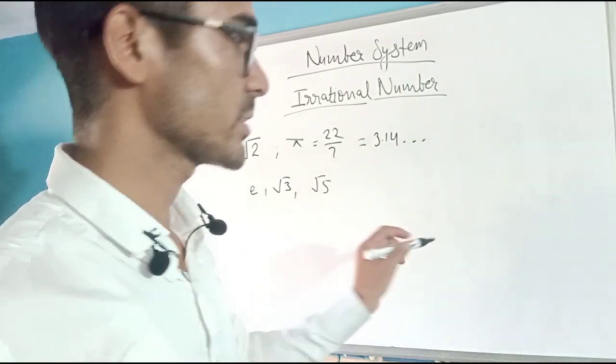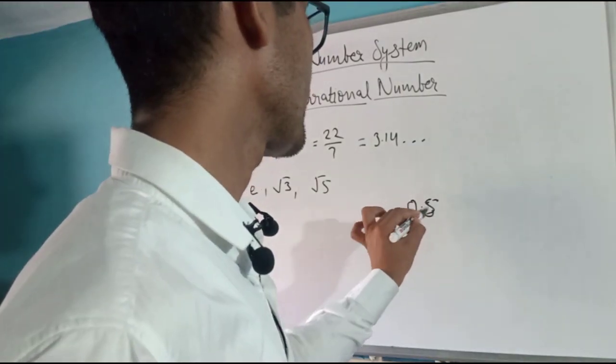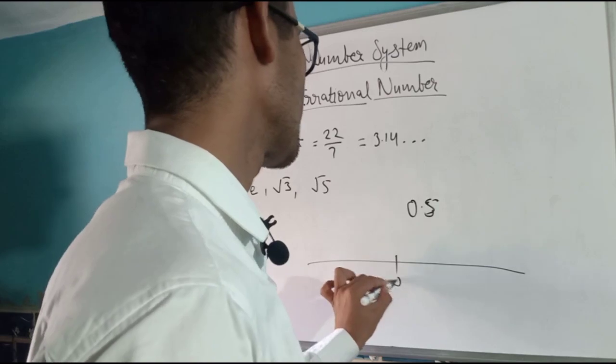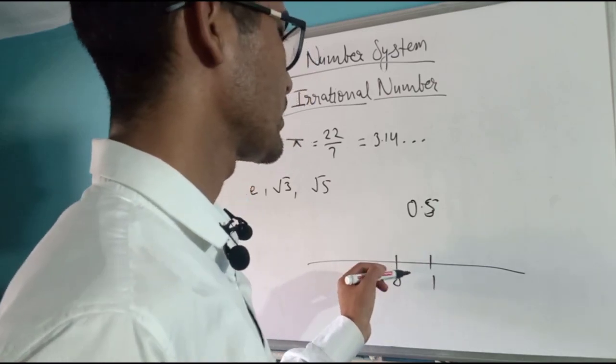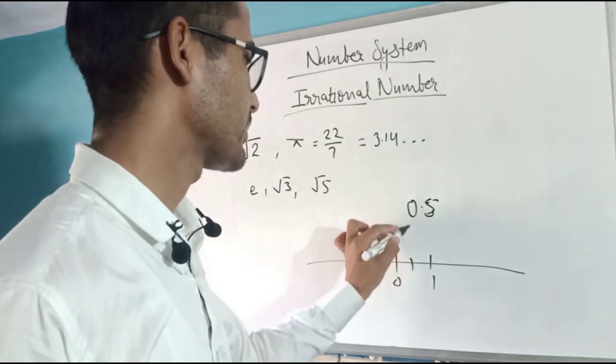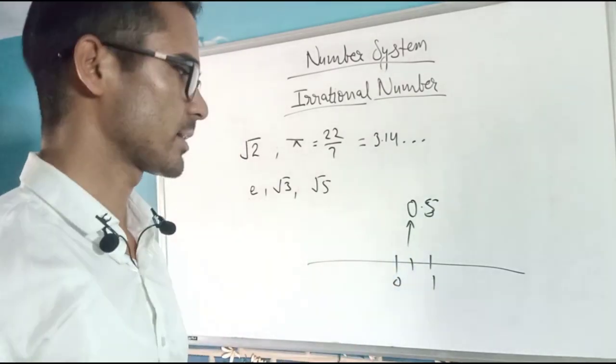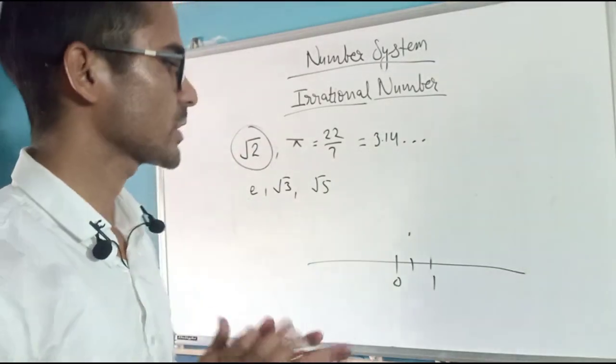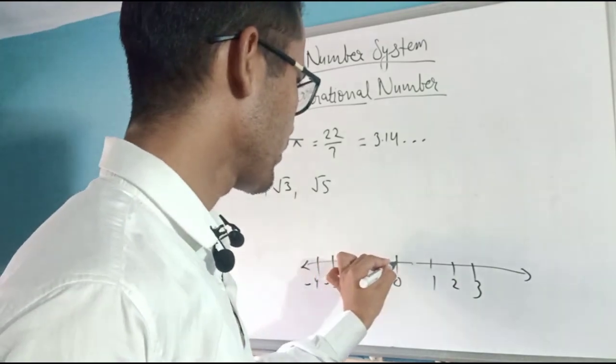It is easy to express 0.5 on the real line. How? There is a 0 and a 1, so just divide this distance by 2. We will get 0.5. So it's an easy task. Let's understand about the irrational ones a bit. This is the distance from this to this.